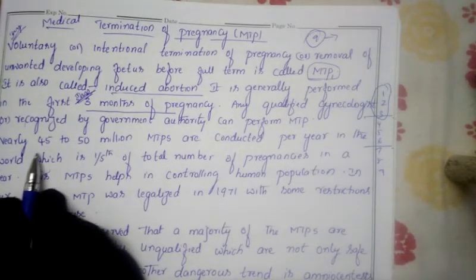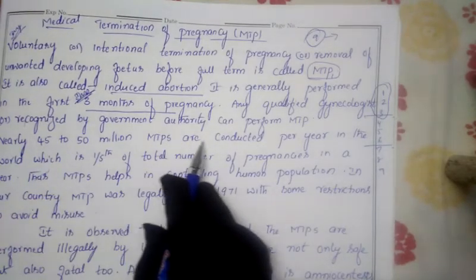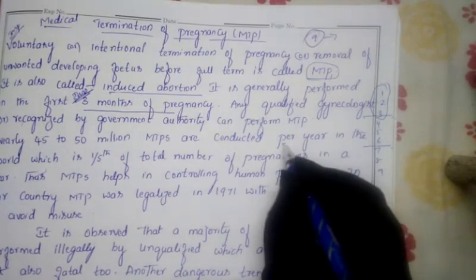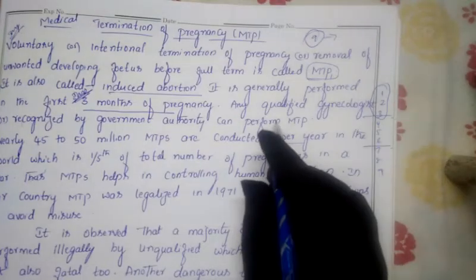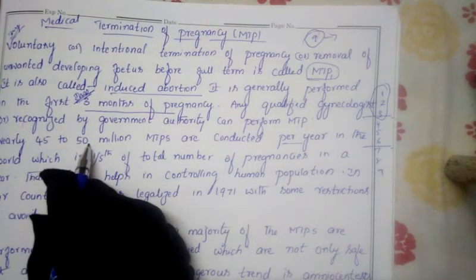Nearly 45 to 50 million MTPs are conducted per year, that means every year. So 45 to 50 million abortions are done in 1 year.